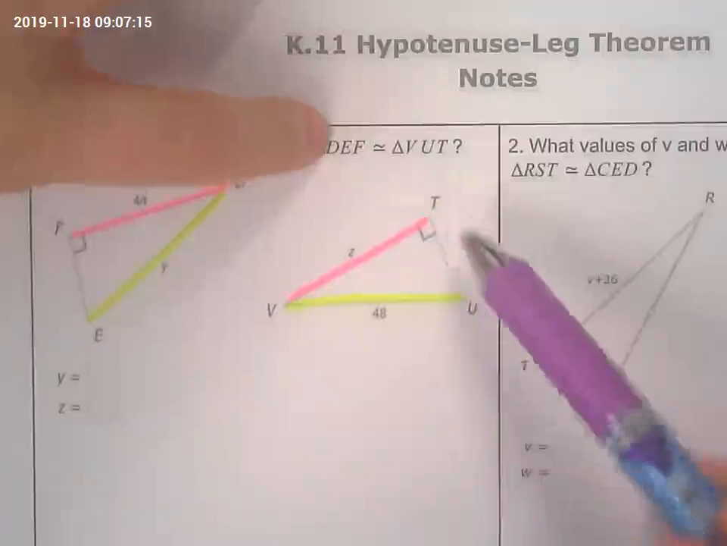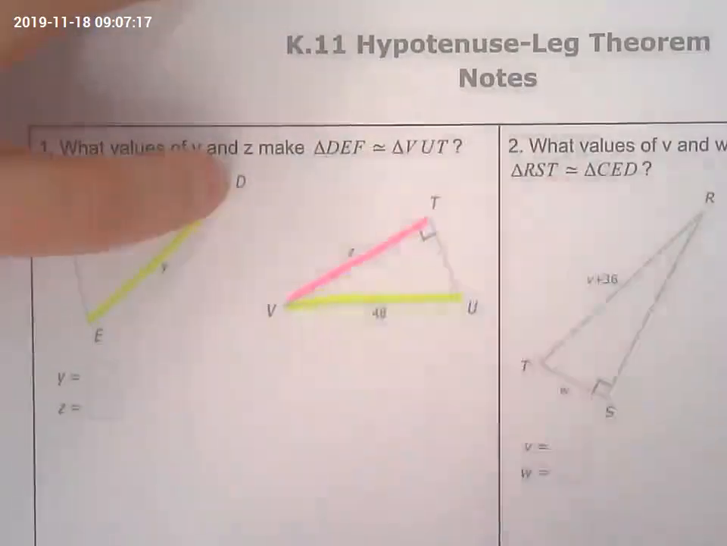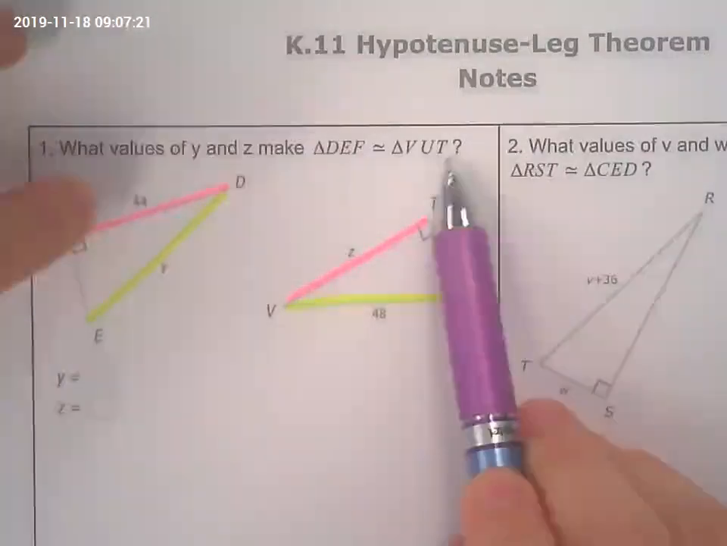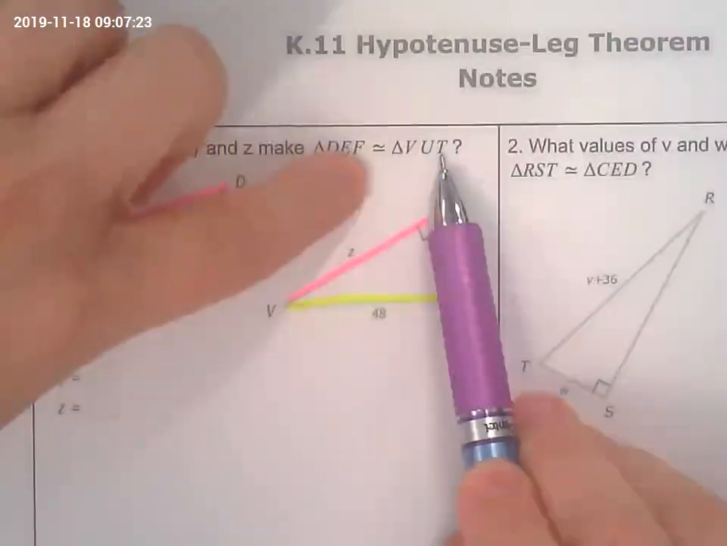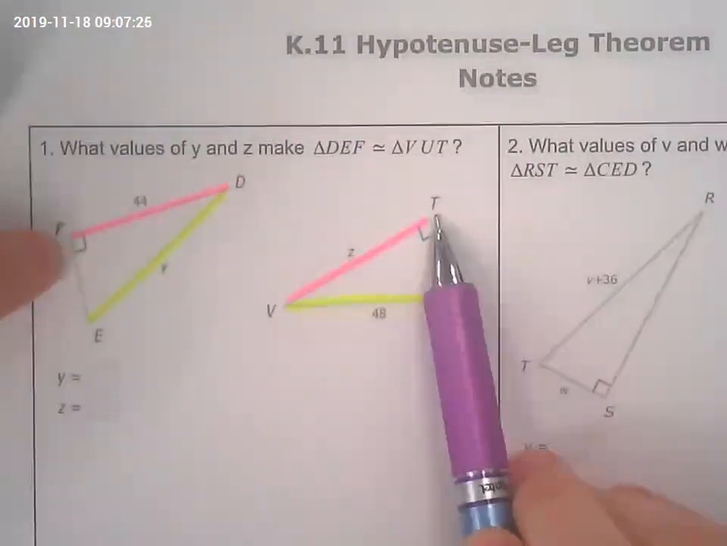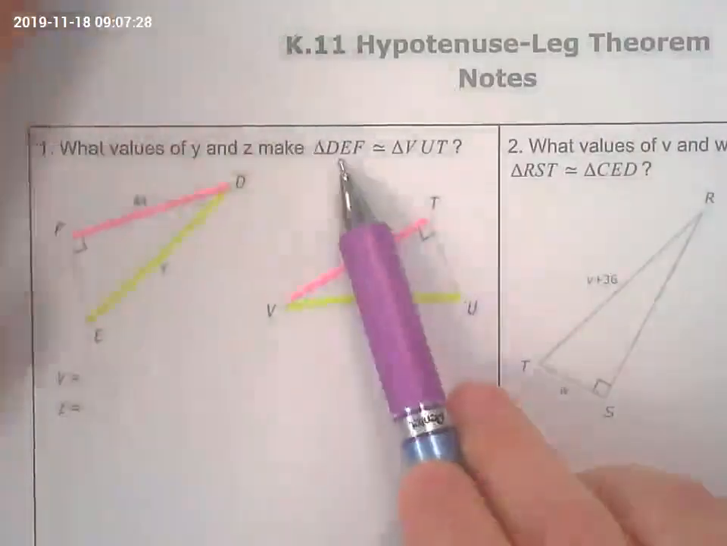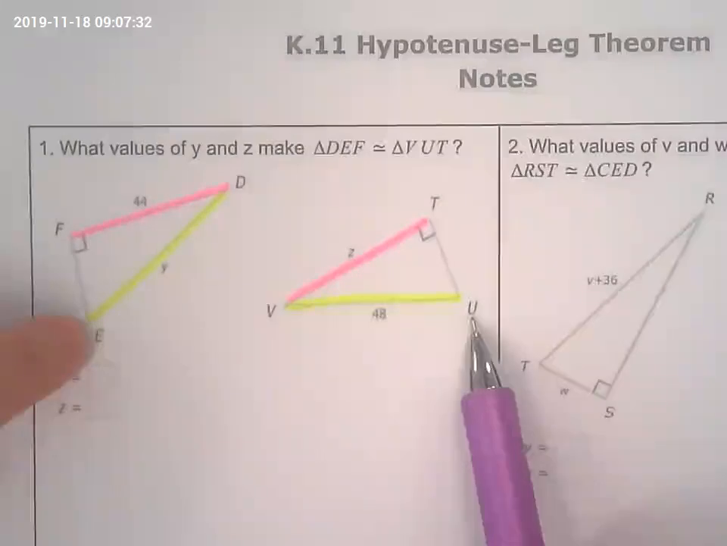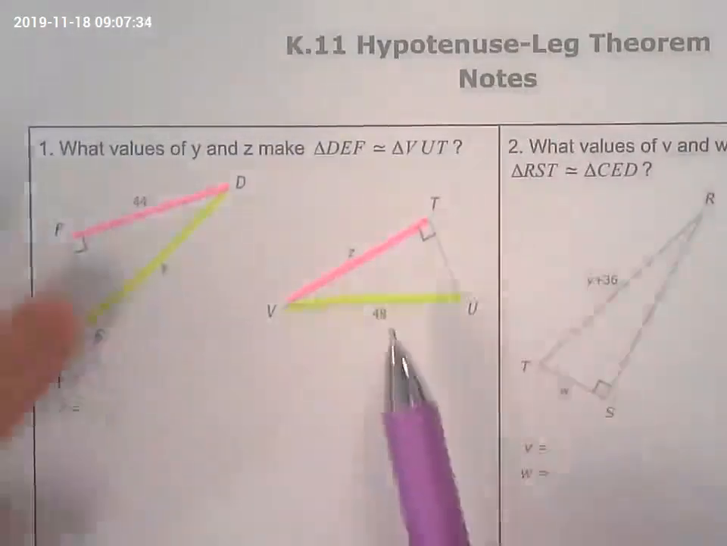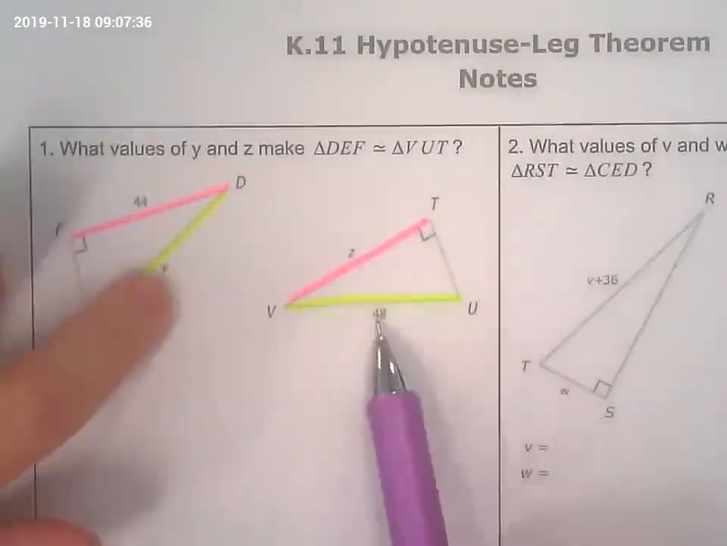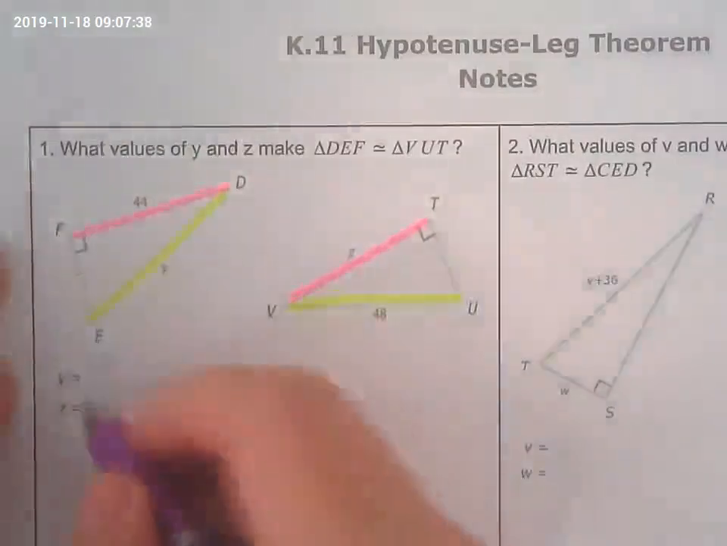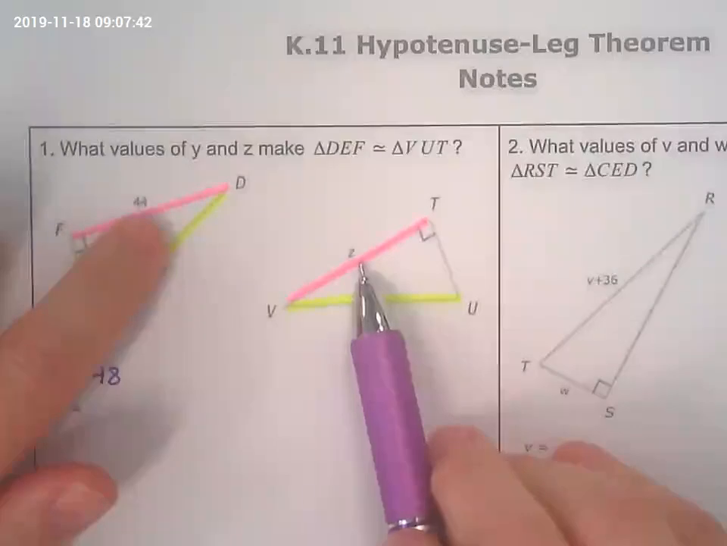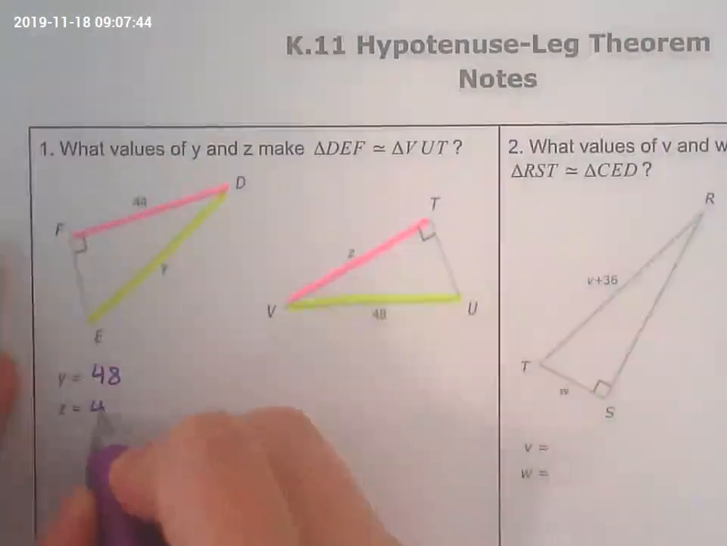So angle D is congruent to angle V. Angle T is congruent to angle F. Angle E is congruent to angle U. That's what it says right there. So if these two are congruent, then Y equals 48. If these two legs are congruent, then Z equals 44.